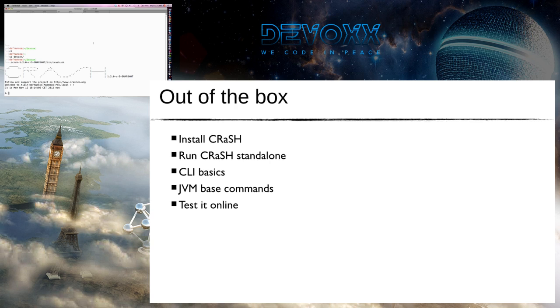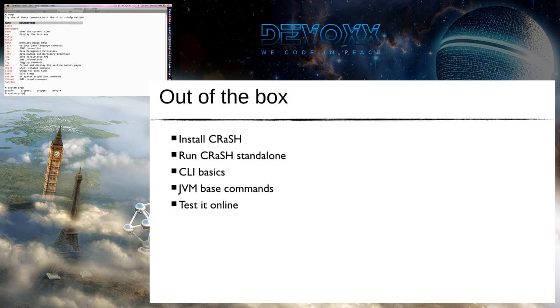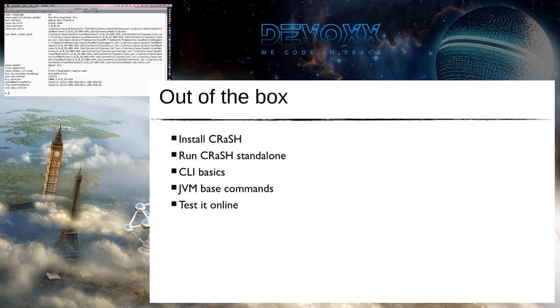So let's start. When you run crash.sh, it displays a nice logo. The first thing we are going to do is use help. Help gives you an overview of all the existing commands. That is very dynamic. It means if we add a new command, it will show up instantly. So let's review what we can do out of the box. By default, that's an empty JVM, so we have things to show, but it's quite limited.